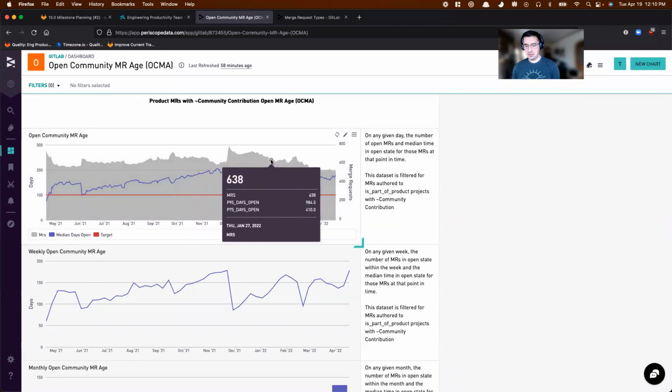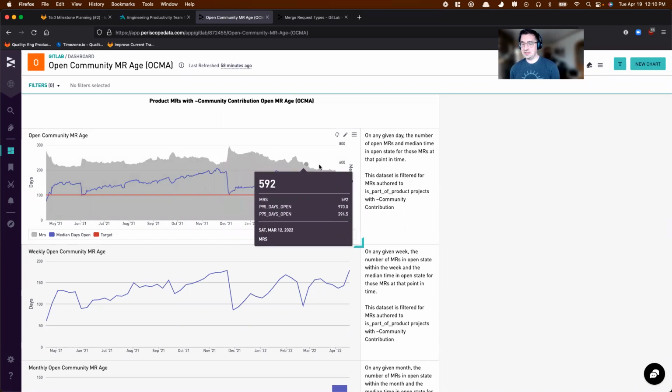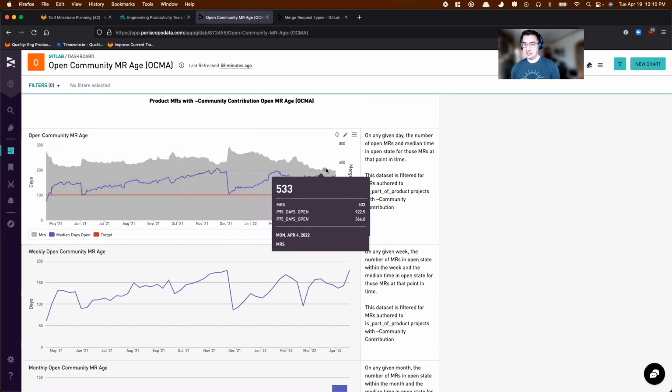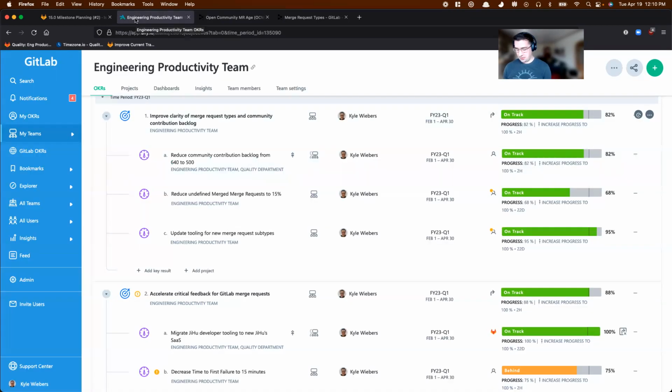At the end of January, we were closing out around 640. And as you can see here, a lot of this is based on new tooling and acting on stale MRs. We're down to around 520. So we've done great progress through the tooling that Mattia and the team have worked on. And continuing that will help make sure that we're able to act on new community contributions quickly without the old stale community contributions being mixed in.